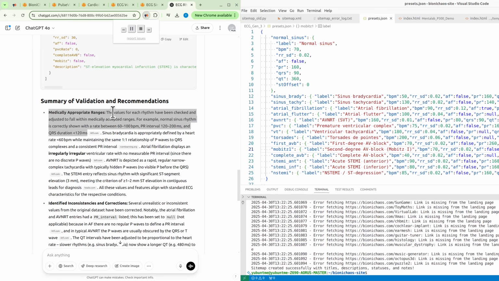For example, normal sinus rhythm is correctly shown with a rate between 60-100 BPM, PR interval 120-200 ms, and QRS duration under 120 ms. Sinus bradycardia is appropriately defined by a heart rate under 60 BPM while maintaining the same 1:1 relationship of P waves to QRS complexes and a consistent PR interval.